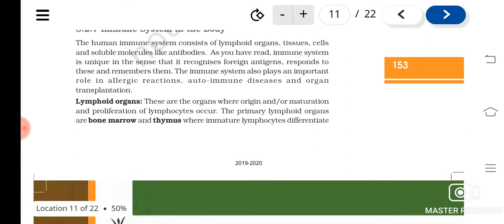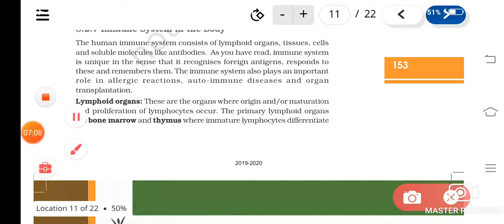So the immune system in the body consists of lymphoid organs, tissues, cells, and soluble molecules like antibodies. They are responsible for the recognition of foreign organisms, and play an important role in allergic reactions, autoimmune disease, and organ transplantation. Now let's study the lymphoid organs.